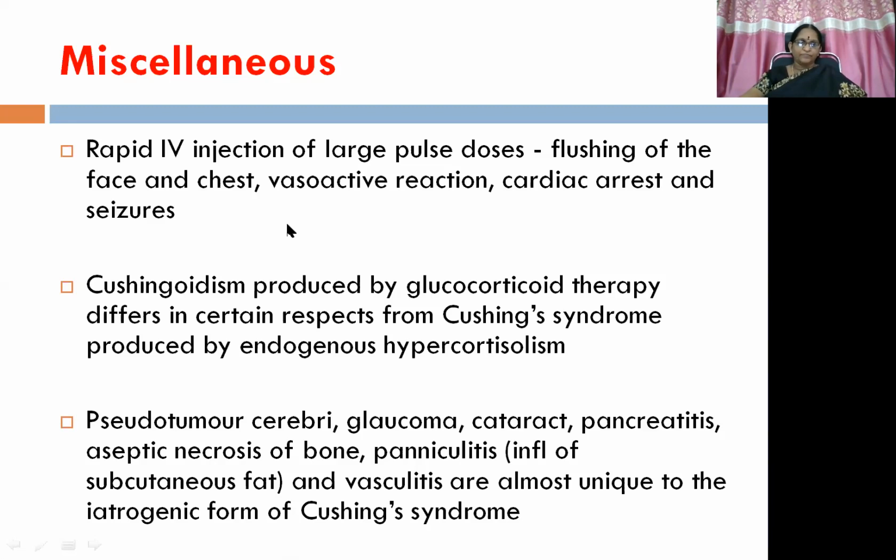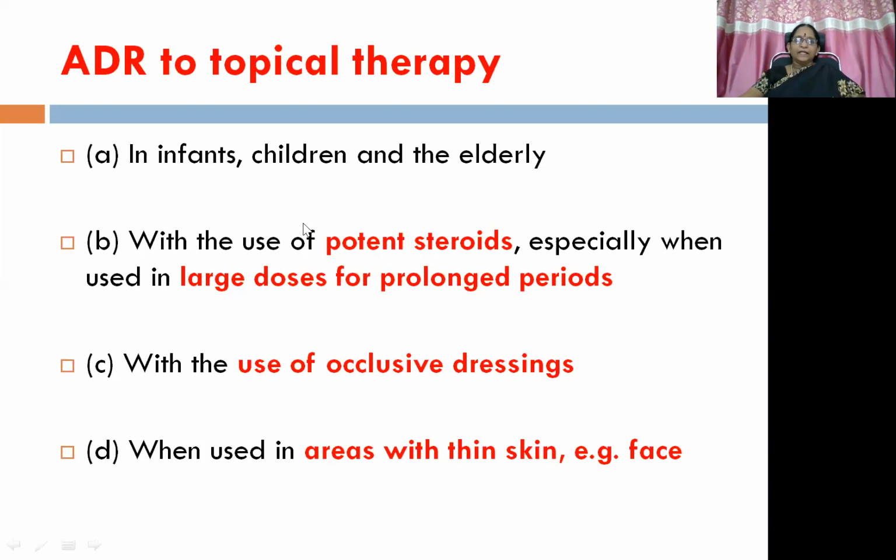It is very dreadful. Cushingoidism produced by glucocorticoid therapy differs in certain aspects from Cushing syndrome produced by endogenous hypercortisolism, that we'll discuss. Then pseudotumor cerebri, glaucoma, cataract, pancreatitis, aseptic necrosis of bone, panniculitis, that is inflammation of subcutaneous fat, and vasculitis are almost unique to the iatrogenic form of Cushing syndrome. Then ADR to topical therapy.